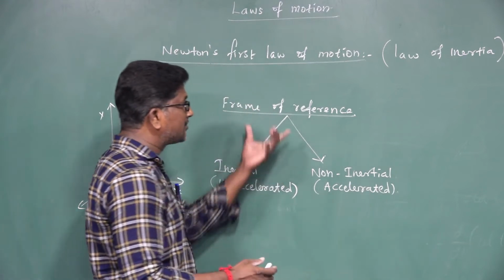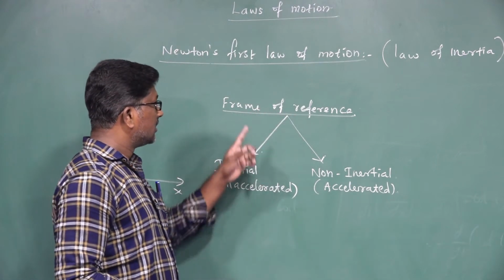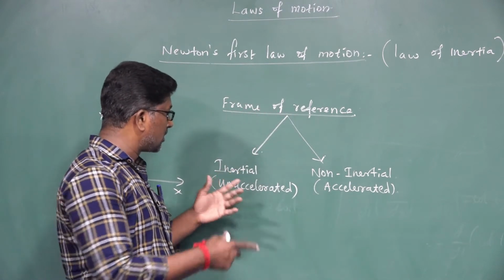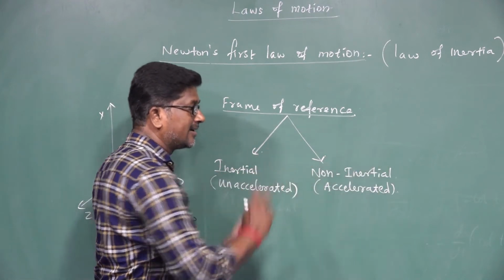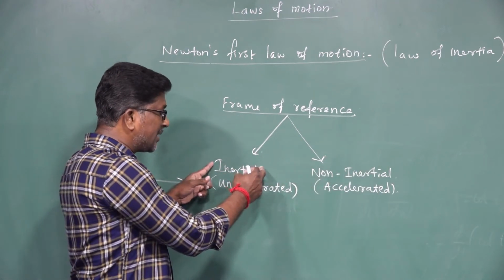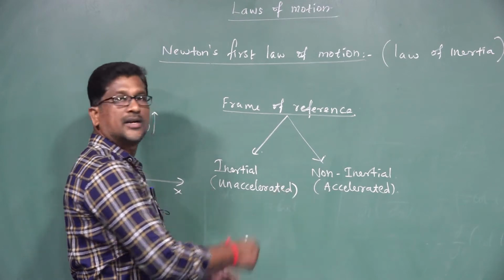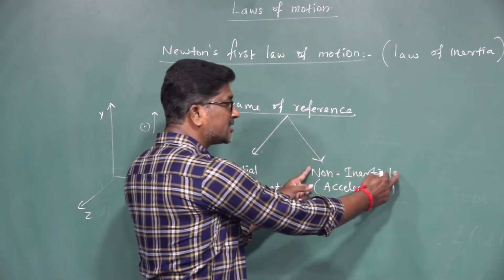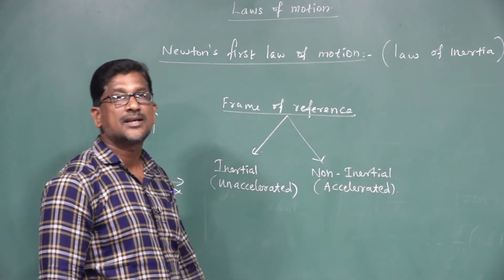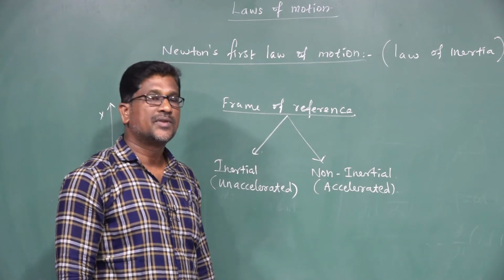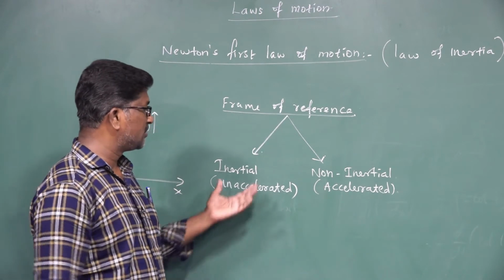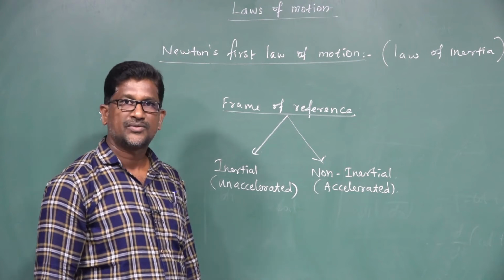There are two types of frame of reference: inertial frame of reference and non-inertial frame of reference. Inertial frame of reference is also called unaccelerated frame of reference, and non-inertial frame of reference is also called accelerated frame of reference. What is the difference between inertial and non-inertial frame of reference?